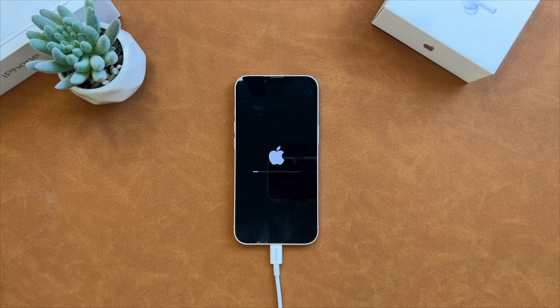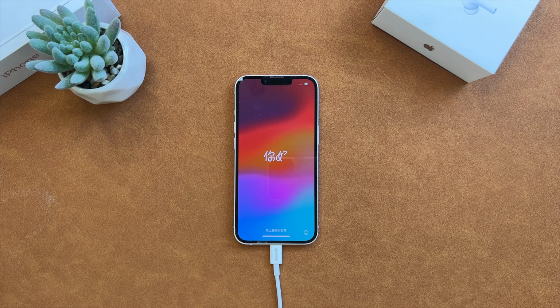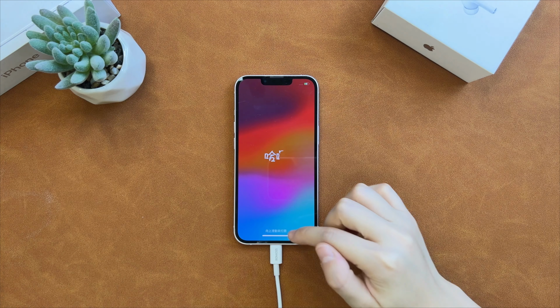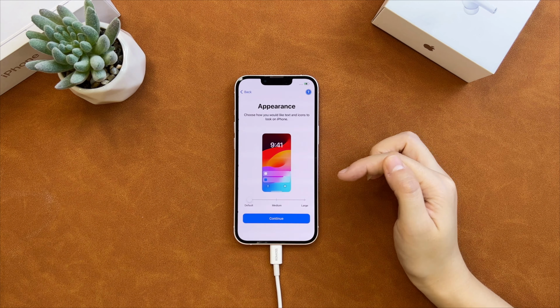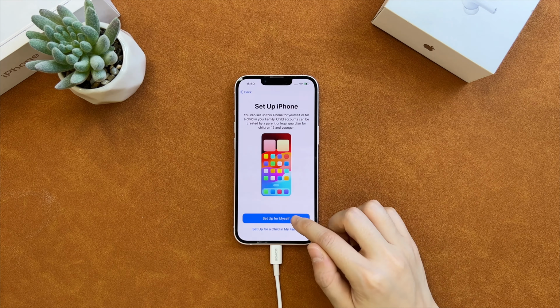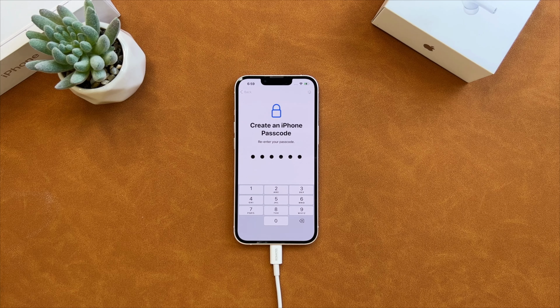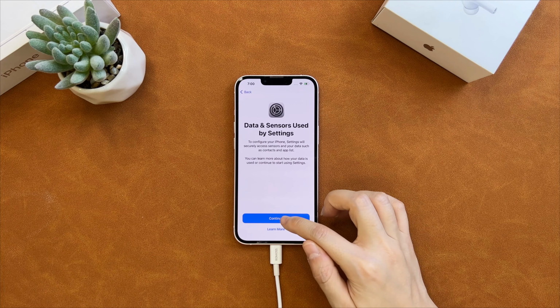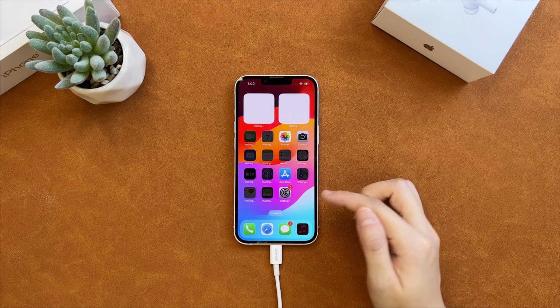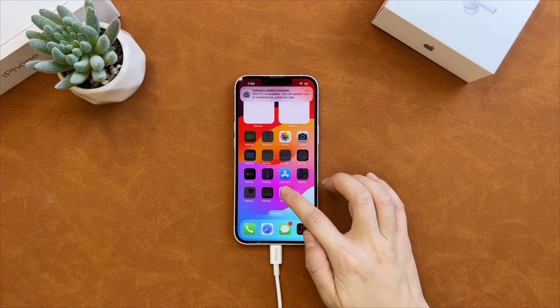When the screen passcode is removed successfully, you will see the Hello screen on your iPhone. Swipe up the screen and set up your iPhone. Look, we regain access to the locked iPhone. That's all tips.